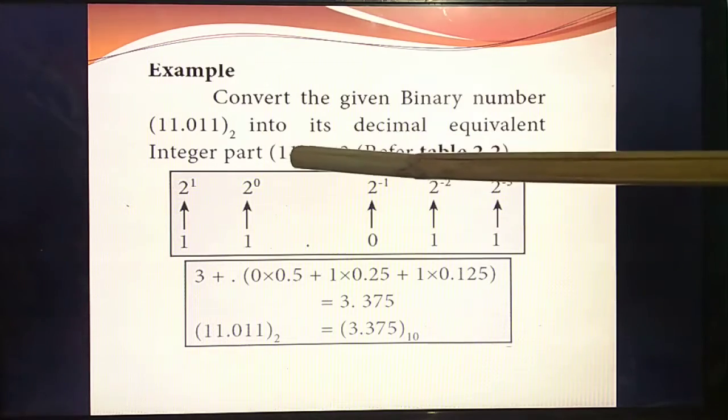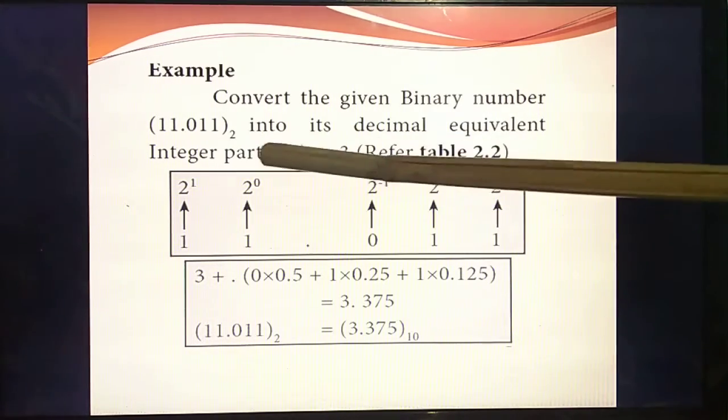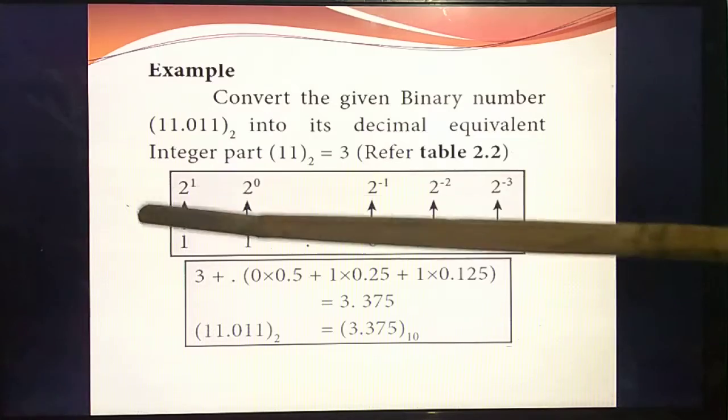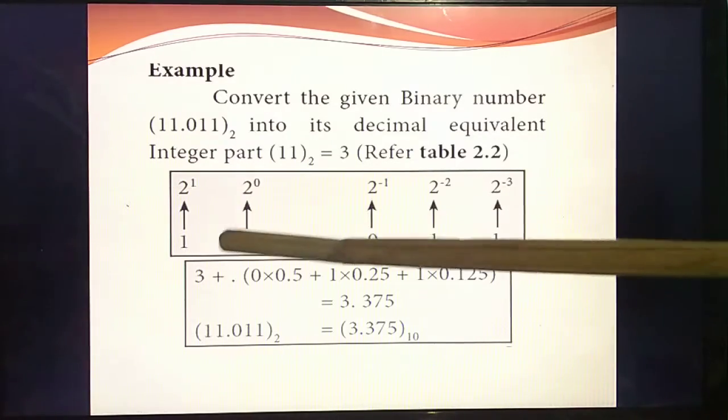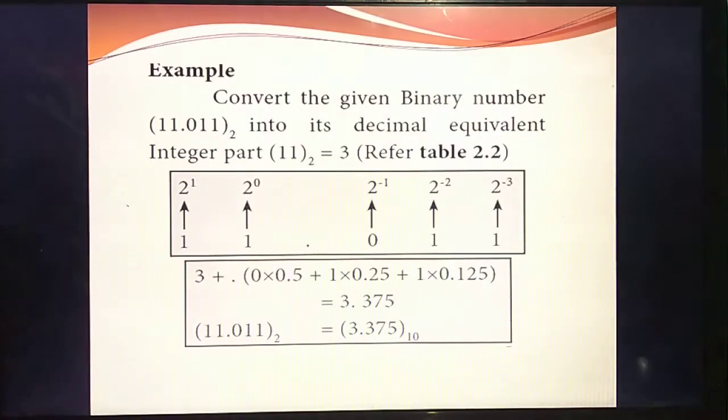Okay. So what's the value of 1 1? That means 0, add one more digit: 0 1 1 means the value is 3. So for the numbers before the point, there is no need to convert. Directly you can write by seeing the table itself. The value of 0 1 1 is 3.